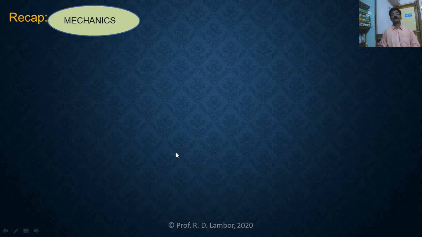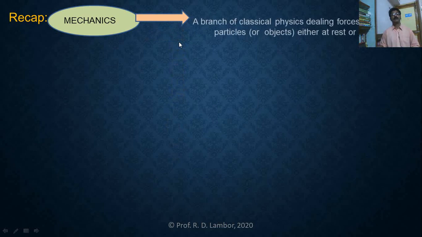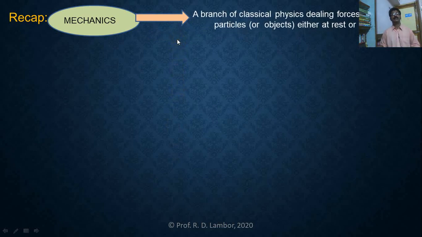What is mechanics? Of course, it is a branch of classical physics. And this mechanics deals with motion, deals with the forces acting on objects. The objects may be at rest or objects may be in motion. So it is the branch of classical physics dealing with the forces acting on particles, either they are at rest or in motion. This is mechanics. And this mechanics has two branches.